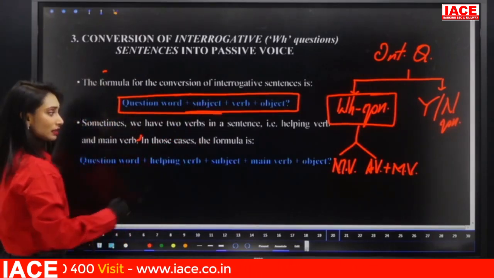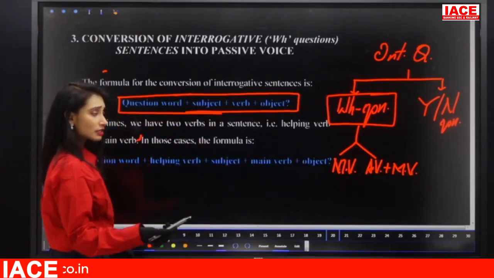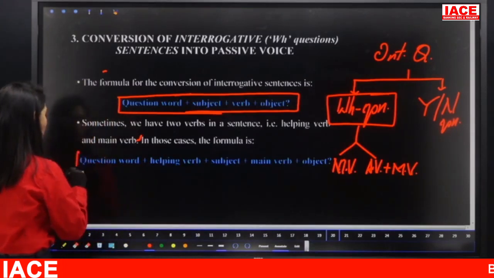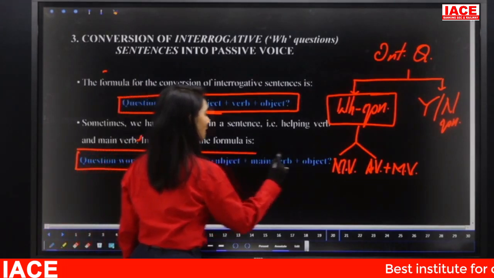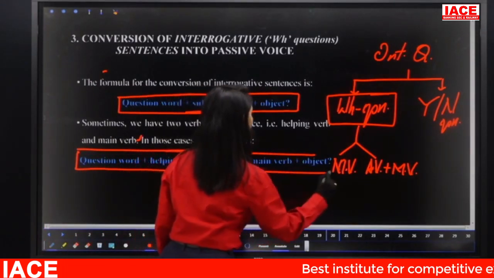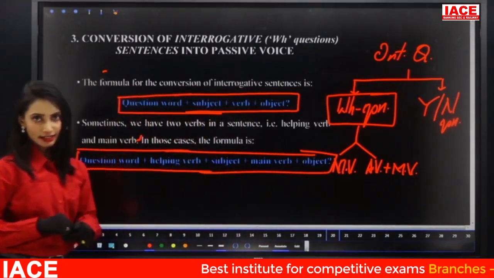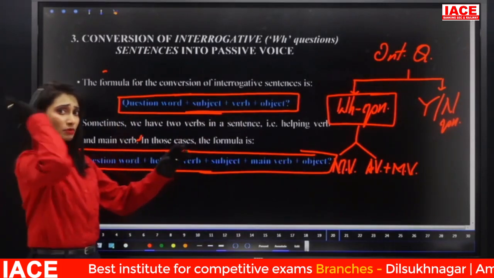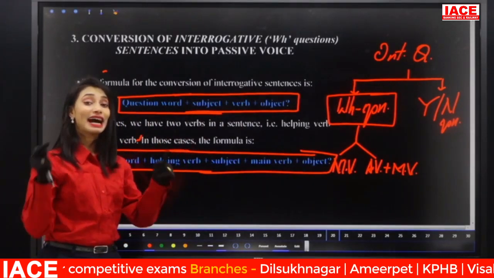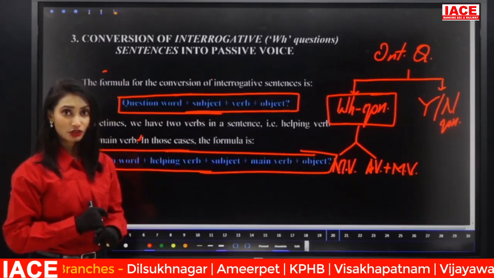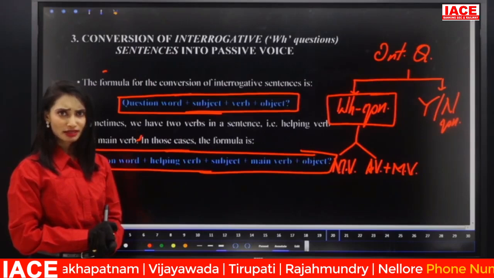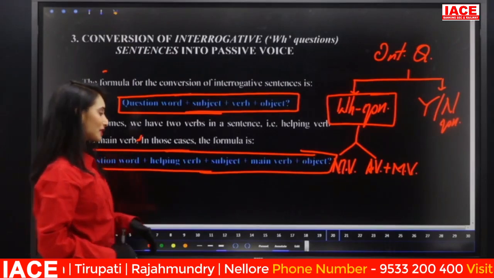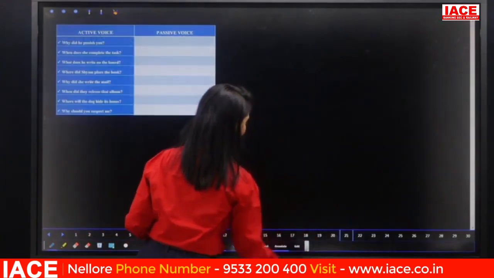But what if there are two verbs, both auxiliary verb and main verb? Then the conversion is question word plus auxiliary verb or helping verb plus subject plus main verb plus object. Here subject and object mean the subject becomes object and the object becomes subject. You cannot take the same subject and object, otherwise you cannot convert into passive voice. Right? So let's see some examples to have clarity on this conversion.